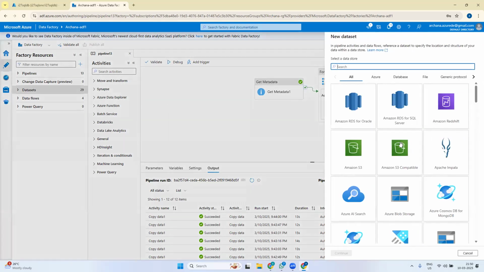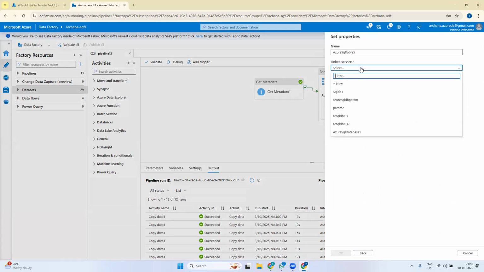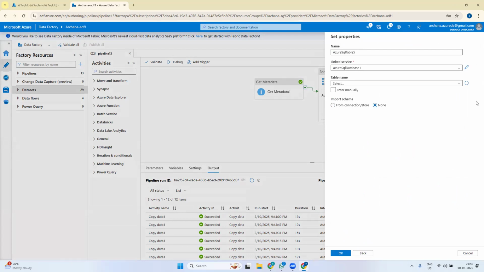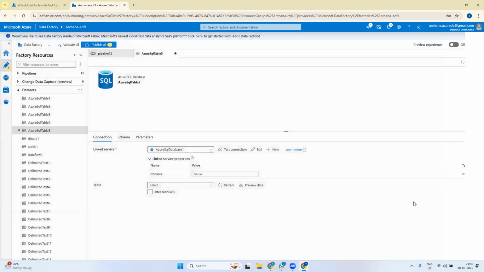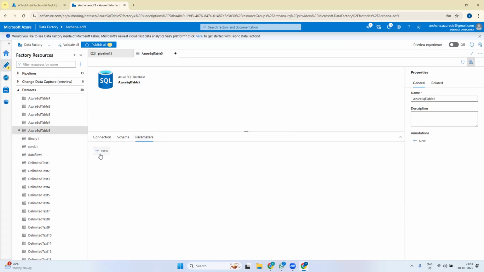So create a new dataset that is using Azure SQL DB, this type of dataset. Here the linked service is Azure SQL database one, our parameterized linked service. Here the table name we don't know because it is inside the database. We don't know the DB name also, and we don't know the table name either. So at this dataset level, we have to give the table name or else it will not know which table to pick up, right? So we'll go to parameters and create a new parameter at this dataset level, say table name. Come back here.